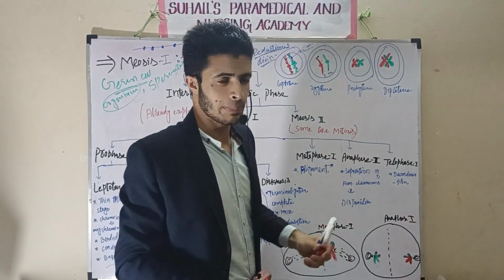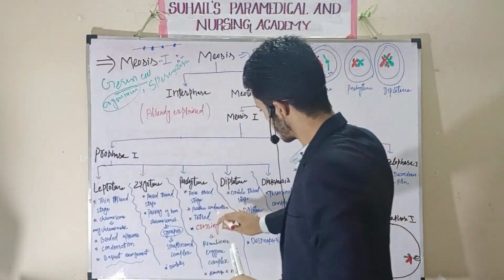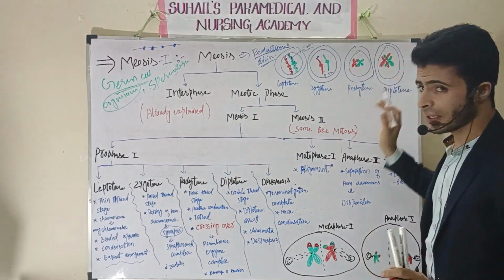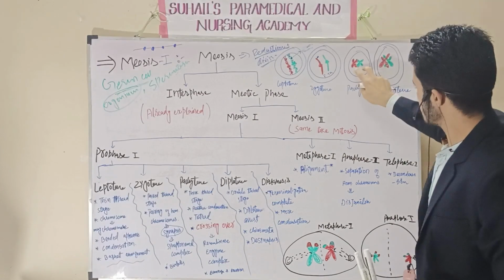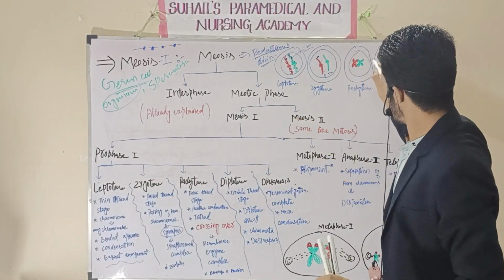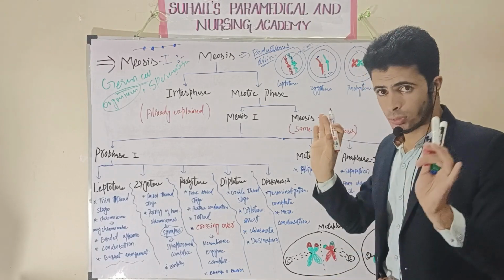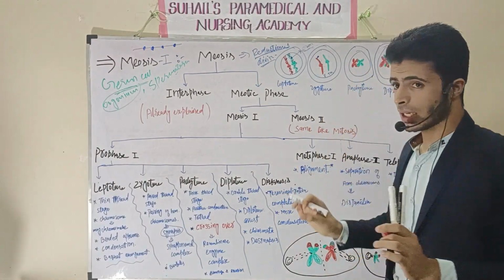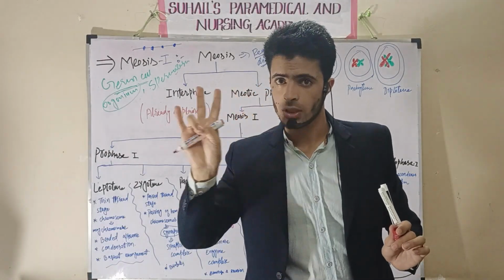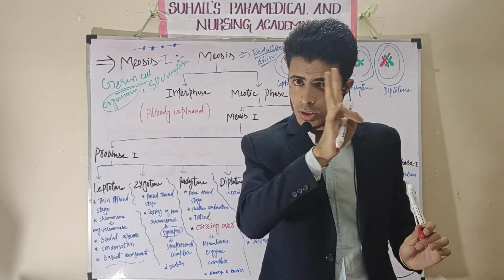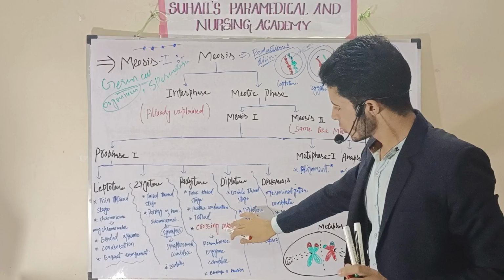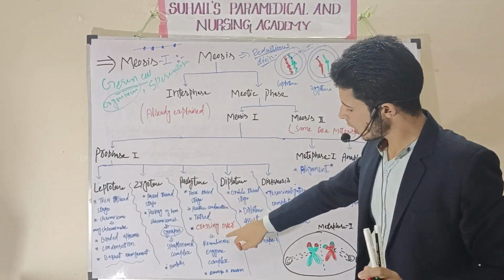So crossing over occurs in the pachytene stage. And one more thing, earlier there was only a bivalent. Here there will be a tetrad. Tetrad means two homologous chromosomes are visible, with two centromeres, but four chromatids appear: two sister chromatids in one homologous chromosome and two sister chromatids in the other, found in the pachytene stage. So crossing over, tetrad, and further condensation occur in this stage.